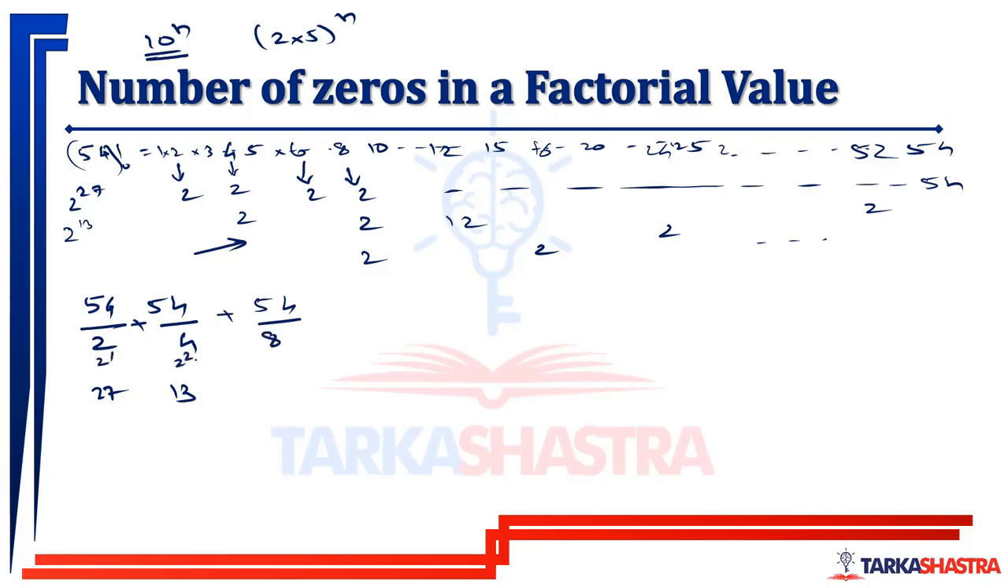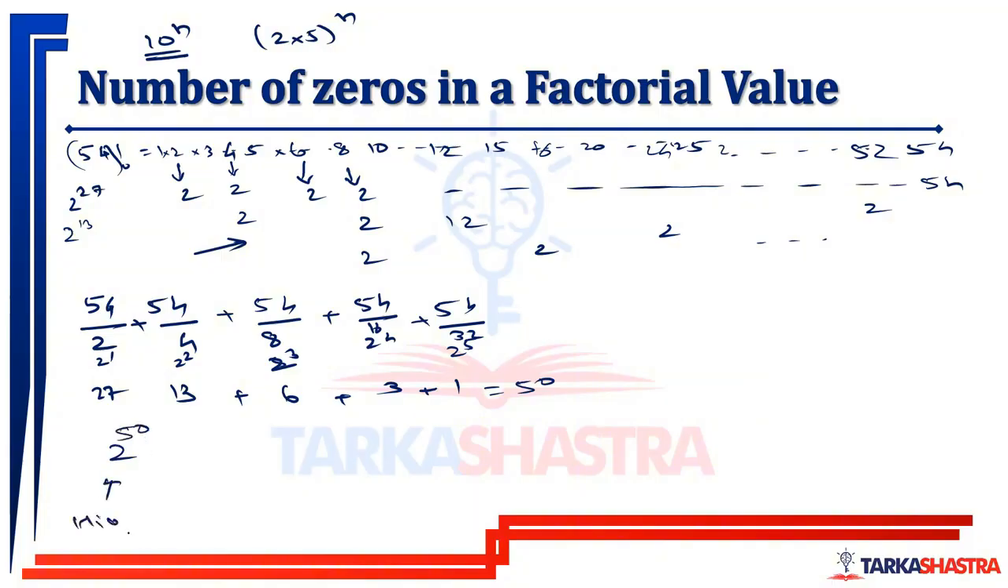This is 2 raised to 1, this is 2 raised to 2, this is 2 raised to 3. So 54 divided by 8 is 6. Then 54 divided by 2 raised to 4, that is 16, gives 3. And 54 divided by 2 raised to 5, that is 32, gives 1. 27 plus 13 is 40, plus 10 is 50. So the highest power of 2 is 2 raised to 50. Listen to this carefully.